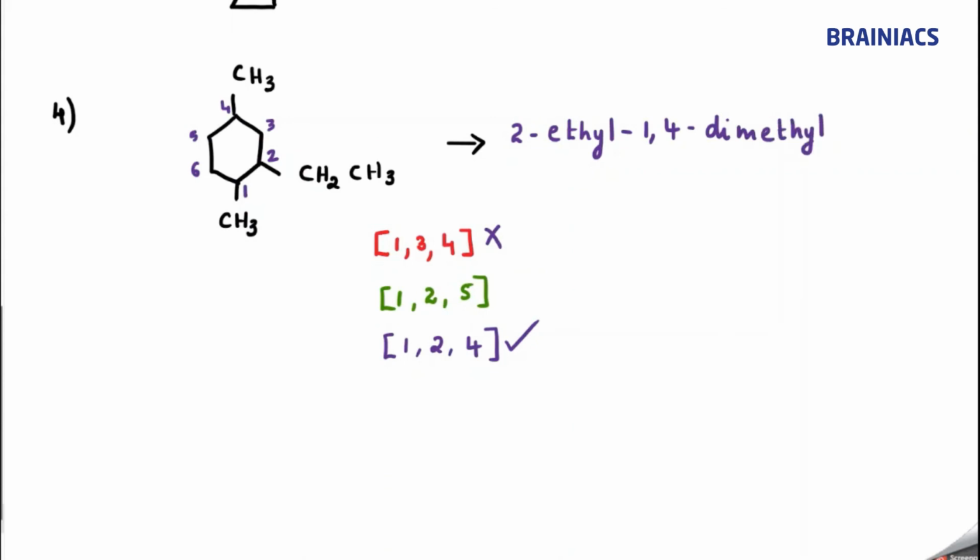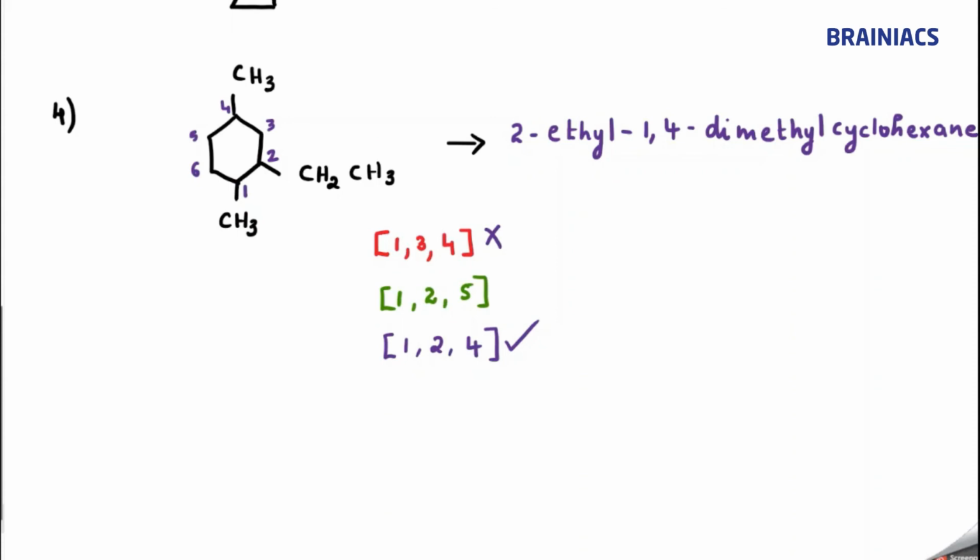Then comes the primary prefix cyclo, because the parent is a ring chain compound. And now the word root, 6 carbon atoms are there, so we use the term hex, and all are linked through single bond, so we use the term ane. So I can say 2-ethyl-1,4-dimethylcyclohexane is the correct name of this compound.